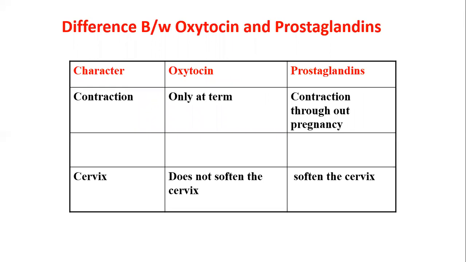What are the differences between oxytocin and prostaglandins? On contraction, oxytocin only acts at term, whereas prostaglandins cause contraction throughout the pregnancy. On the cervix, oxytocin does not soften the cervix, whereas prostaglandins soften the cervix and aid in abortions.